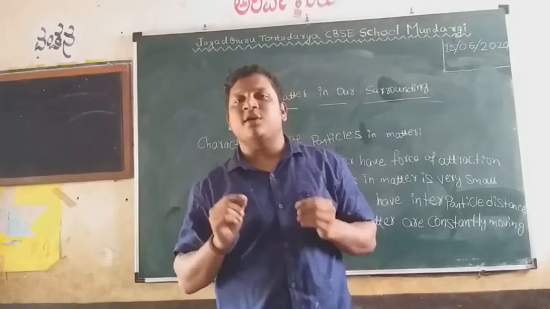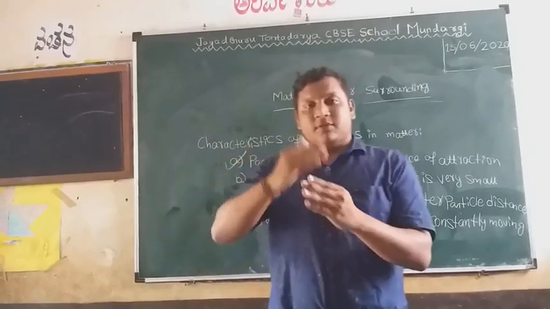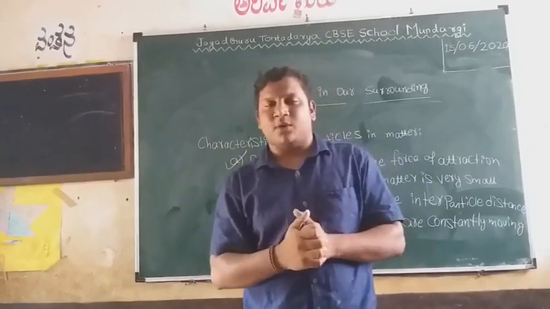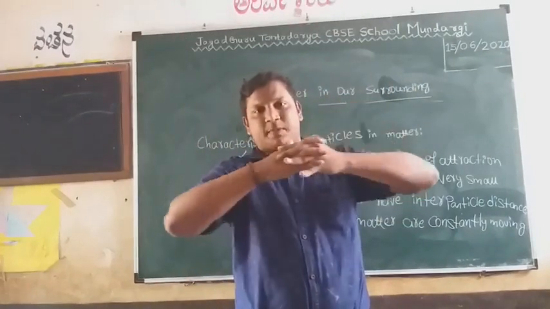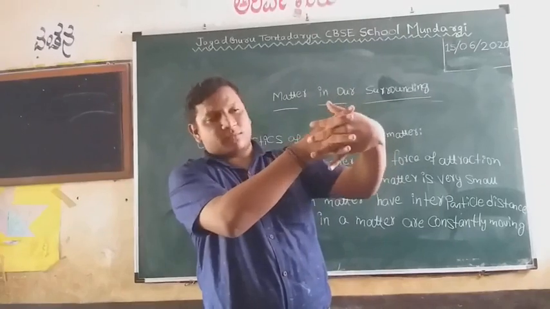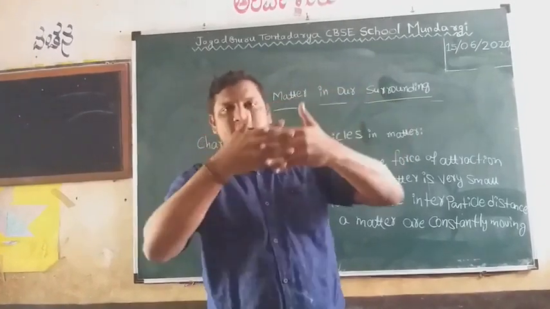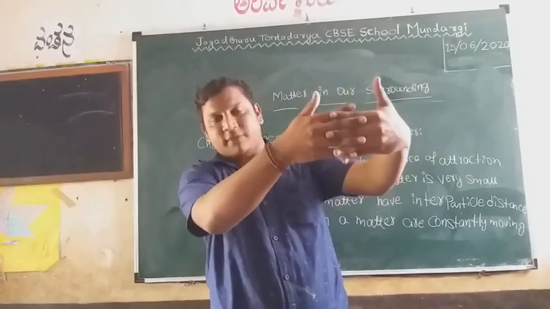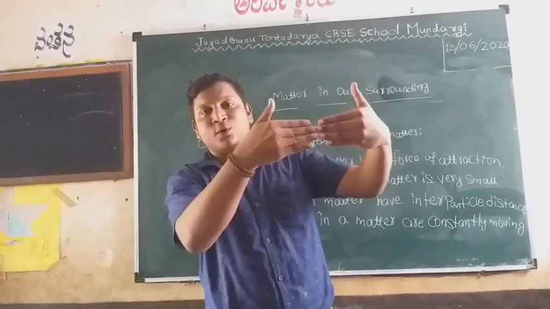The arrangement of the particles and the force of attraction between particles are different for different matter. Now just imagine the particles are arranged like this. Is it easy to break? No. Then the particles are arranged like this. Is it easy to break? If the particles are arranged like this, it is somewhat easier to break.